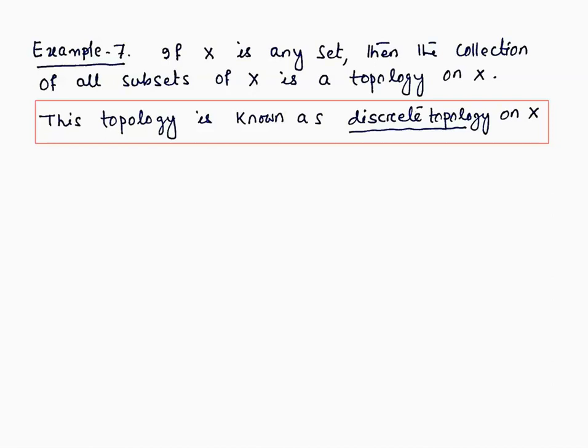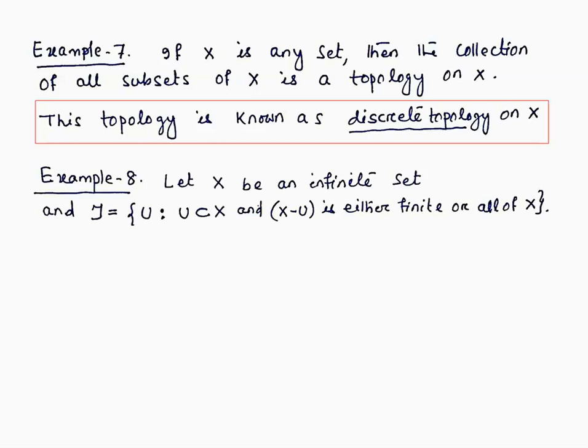So you take any set and take the power set of that. That power set is a collection of subsets. All subsets of X is a topology, and that topology is known as discrete topology on X.